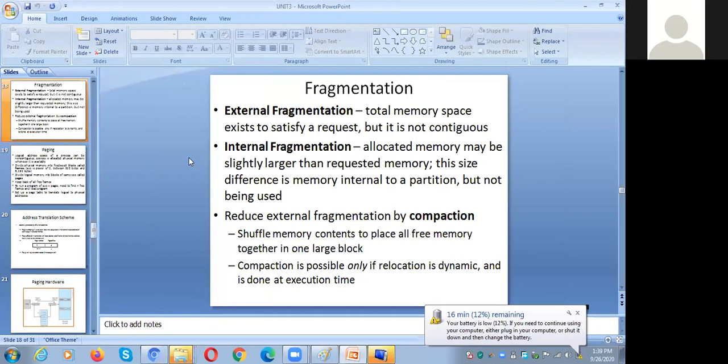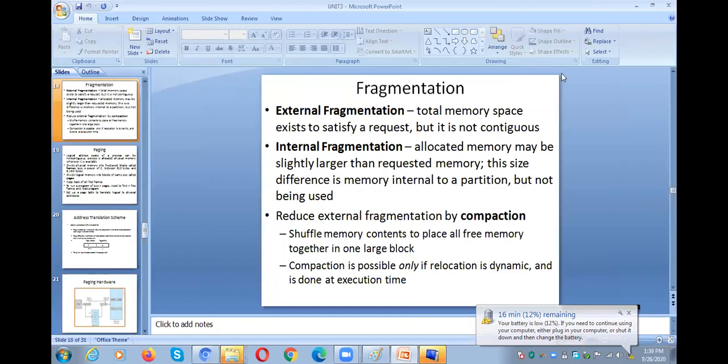Then what is external fragmentation? When there are unequal memory partitions, some of the partitions of small size are not at all useful for keeping a process within them, right? At that time, all the remaining small partitions are not suitable for keeping a process. So what can we do in that case?